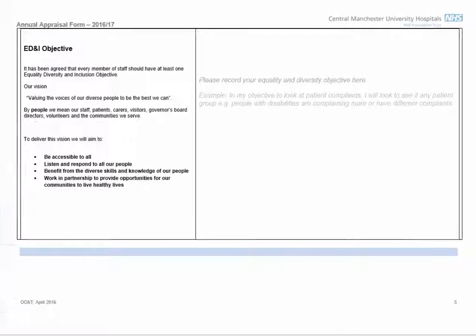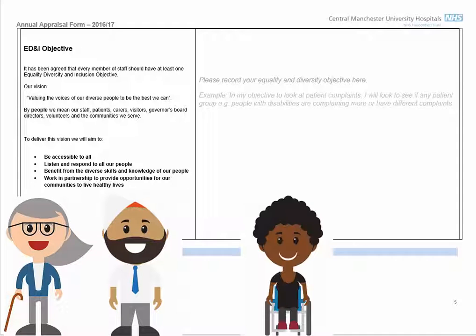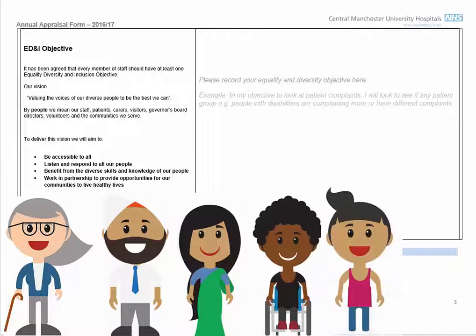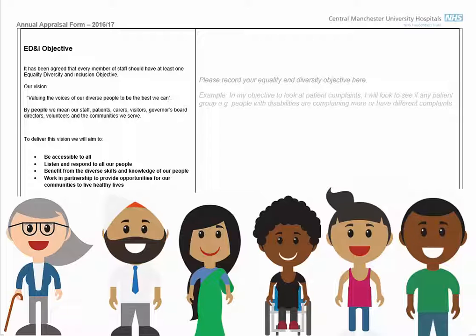This section highlights the Equalities, Diversity and Inclusion objective. It has been agreed that every member of staff should have at least one Equality, Diversity and Inclusion objective. The vision of the Equalities, Diversity and Inclusion Department is valuing the voices of our diverse people to be the best we can. By people, they mean our staff, patients, carers, visitors, the Governor's Board, directors, volunteers and the communities we